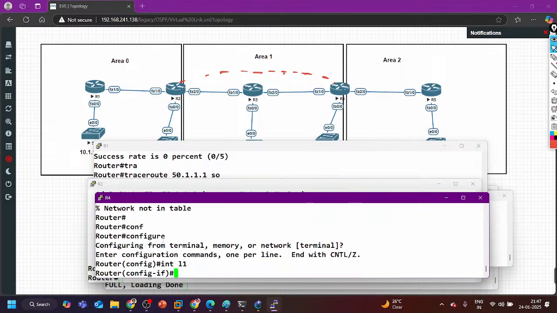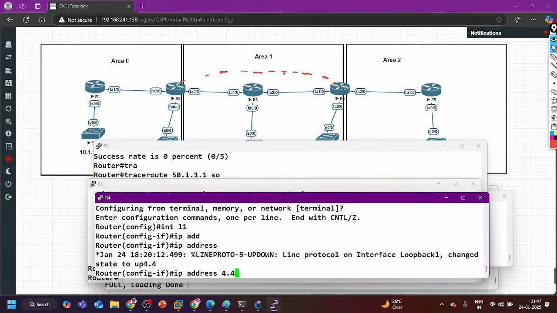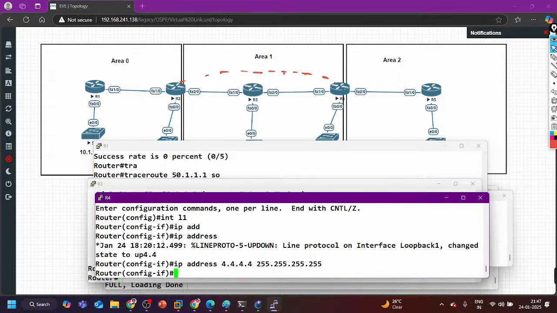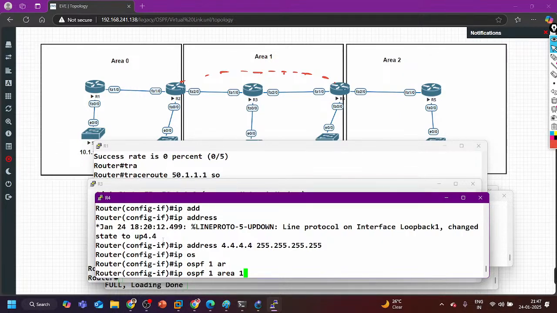Interface loopback 1, IP address 4.4.4.4, 255.255.255.255, ip ospf 1 area, let's say 1.